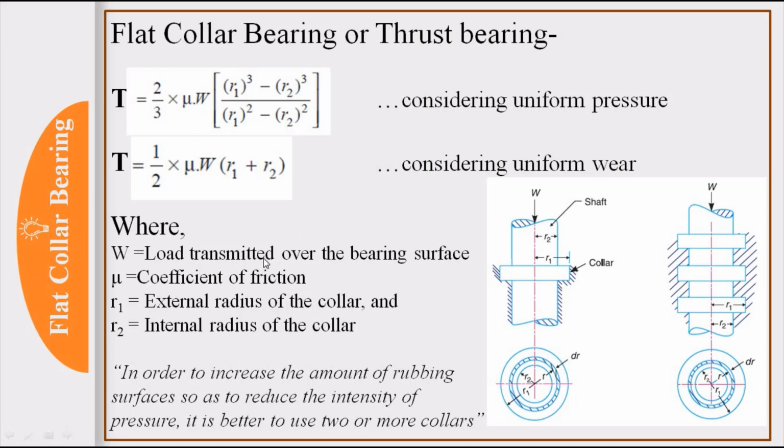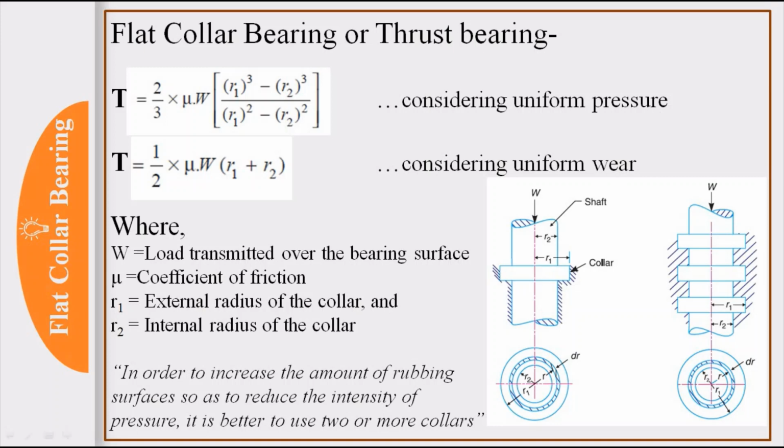So here, one of the important points as far as the collar bearing is considered, is that in order to increase the amount of rubbing surfaces so as to reduce the intensity of pressure, it is better to use 2 or more collars. So intensity of pressure distribute करने के लिए, it is better to use more than 2 collars. So in this formula mu is the coefficient of friction, W is the load transmitted over the bearing surface, R1 is the external radius of the collar and R2 is the internal radius of the collar.